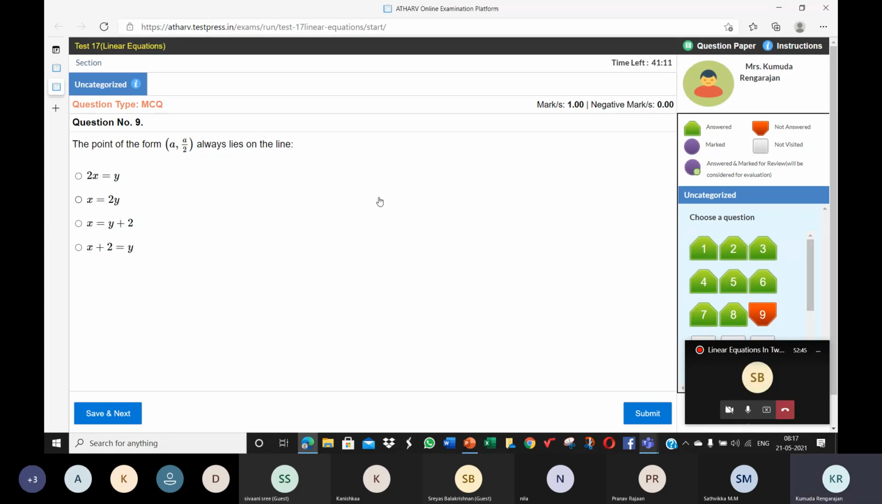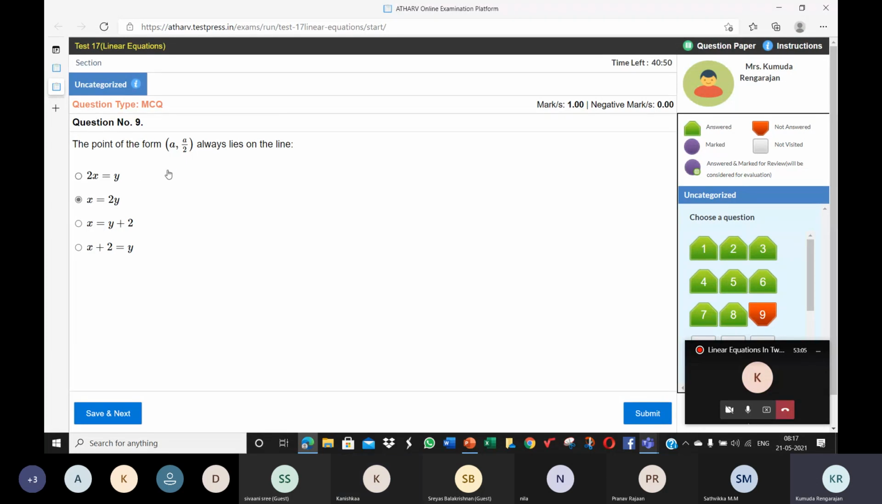Okay, when you have 5 comma 10, does it look like a comma a by 2? A comma a by 2 is, if you say 5, it should be 5 comma 5 by 2. Yes, ma'am. Then x is equal to 2y.